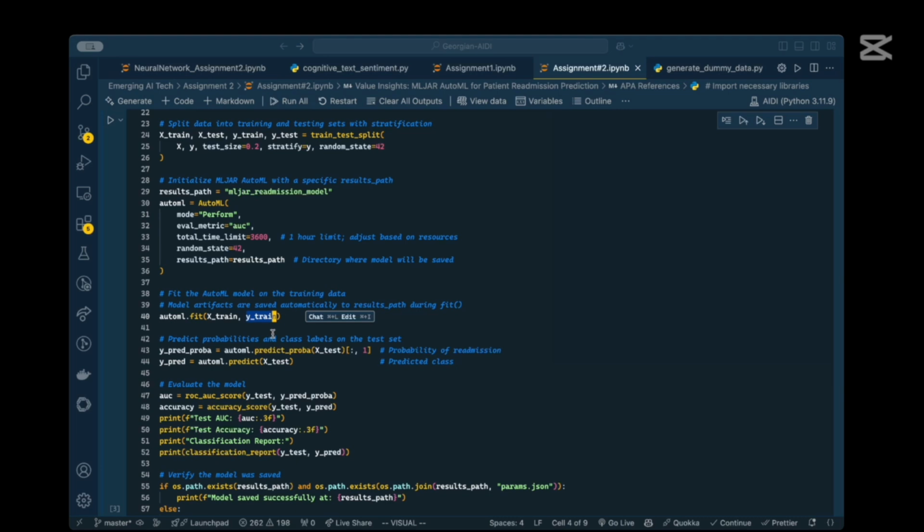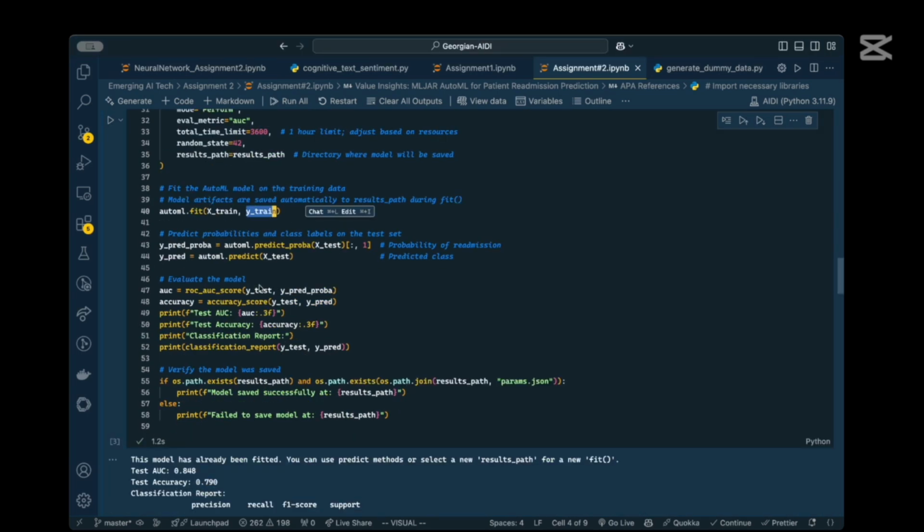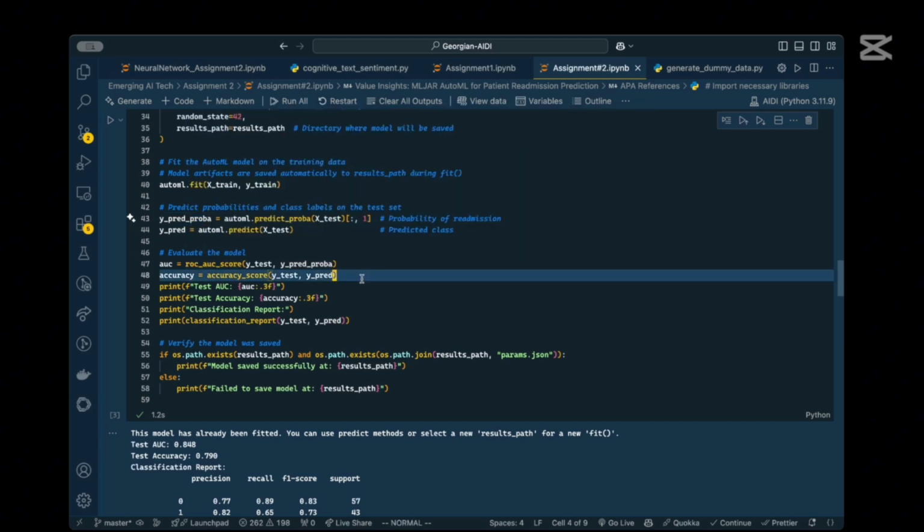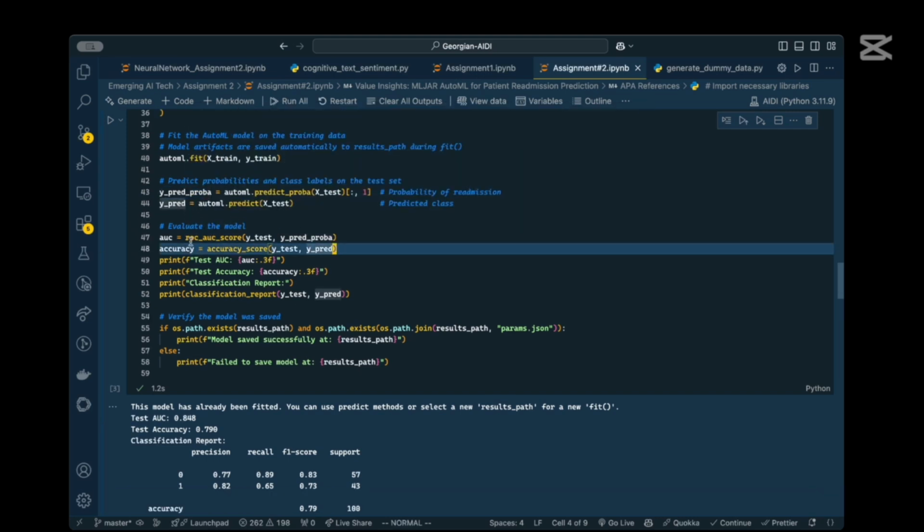So this model will try multiple algorithms, namely random forest, LightGBM, and XGBoost, and automatically tune hyperparameters. Once that's done, we predict probabilities and a class label on the test set. The y_pred_prob is the probability of readmission, and y_pred is the actual predicted class. Once that's done, we evaluate the model.